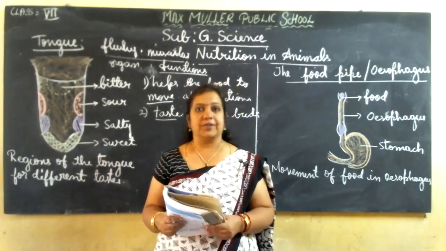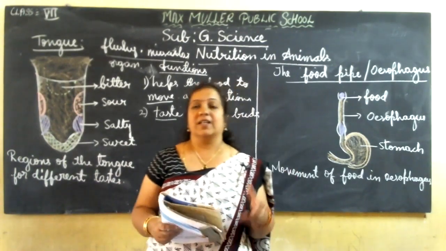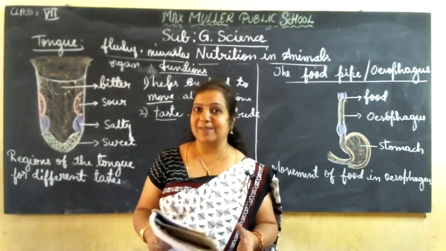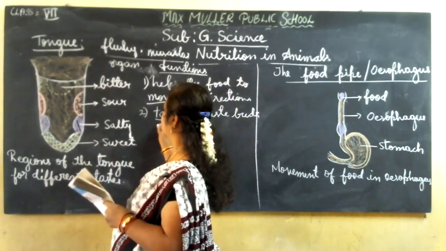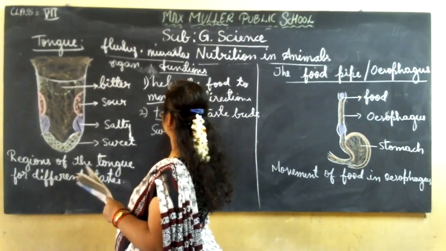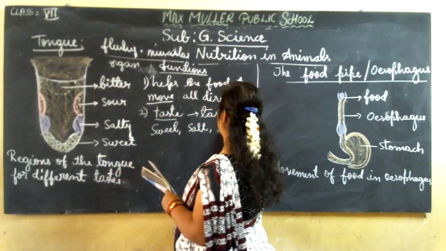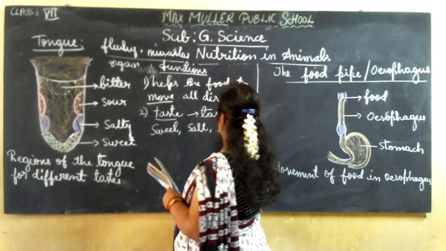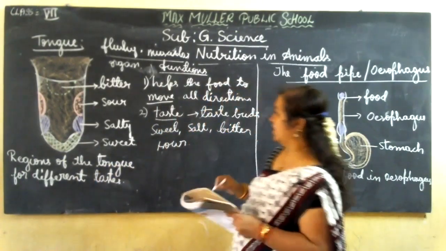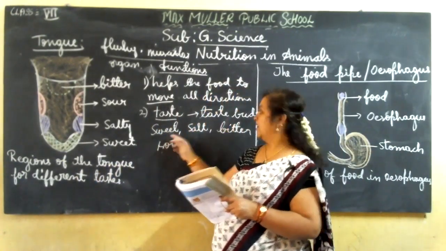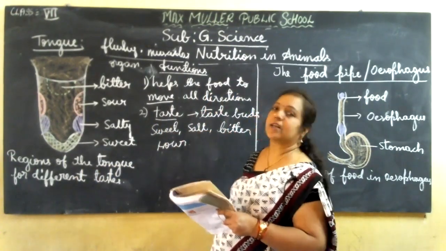You know already that our food has a lot of tastes. Different foods have different types of taste. Mainly we get sweet, salty, bitter, and sour tastes.